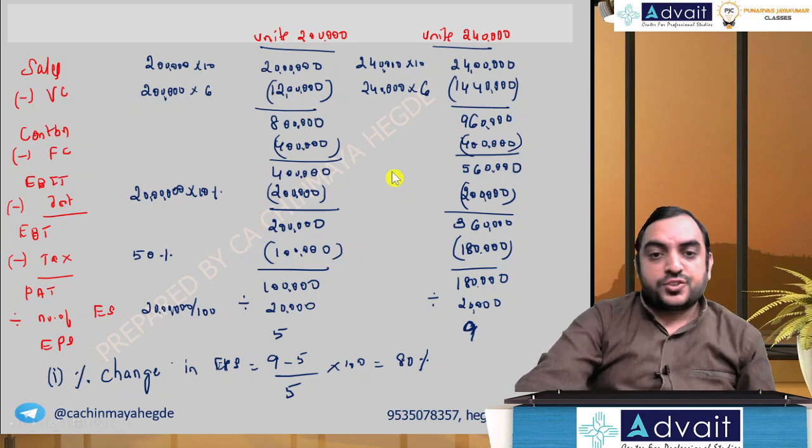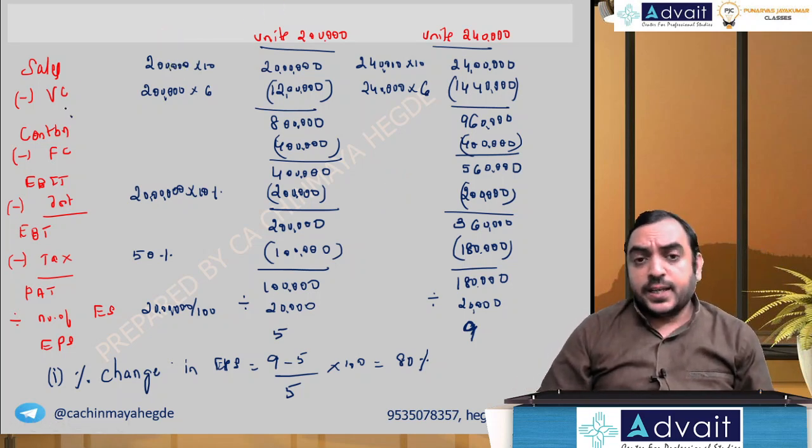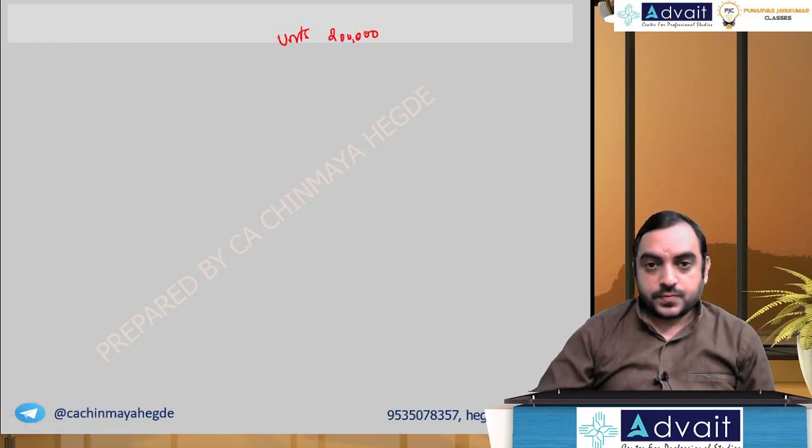Okay. Let's go further. Let's calculate the leverages. So I'll go to the next slide. Hope you have done. Units 2 lakh. Units 2,40,000.